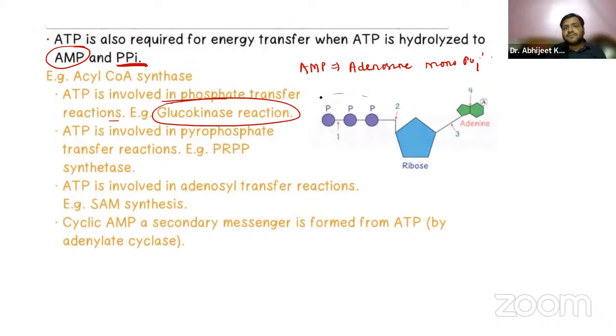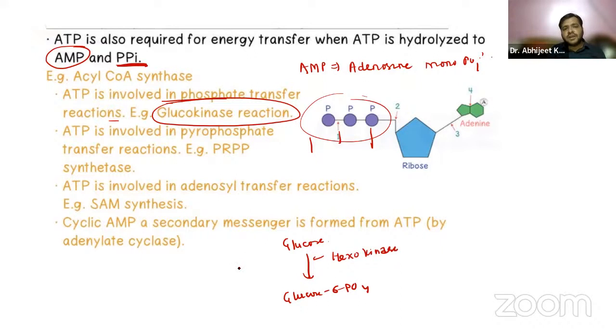Now guys, you can see we have three phosphates: mono, di, tri. For example, if glucose has to be converted into glucose 6 phosphate, which enzyme are we using? We are using hexokinase. ATP will be used and converted into ADP.